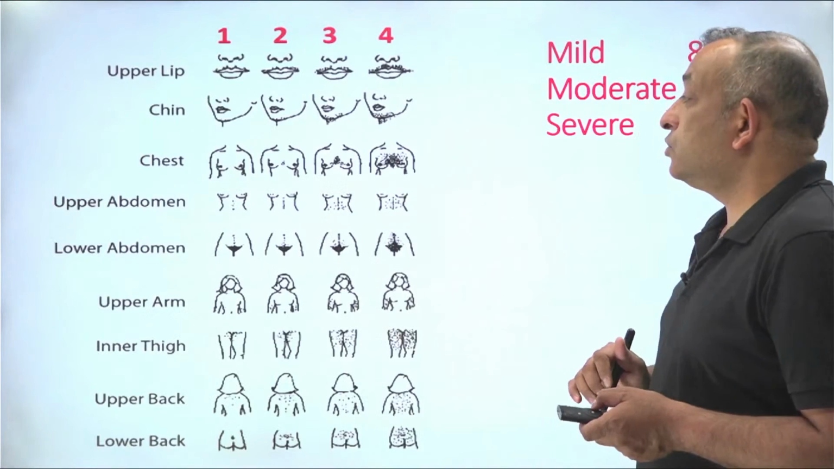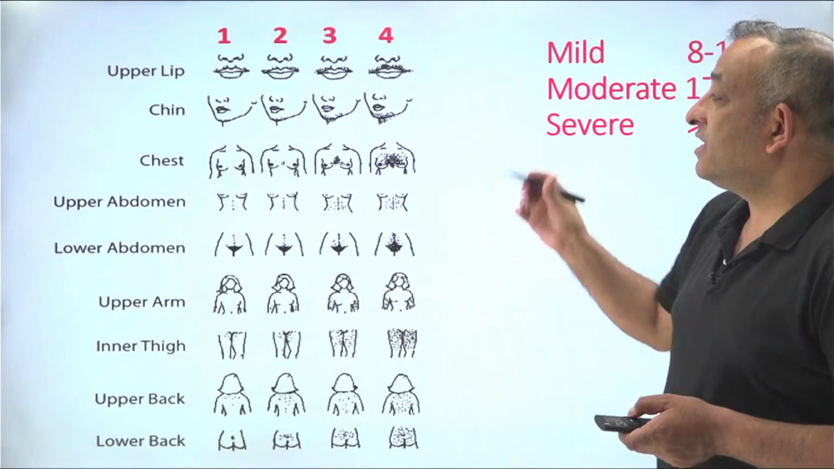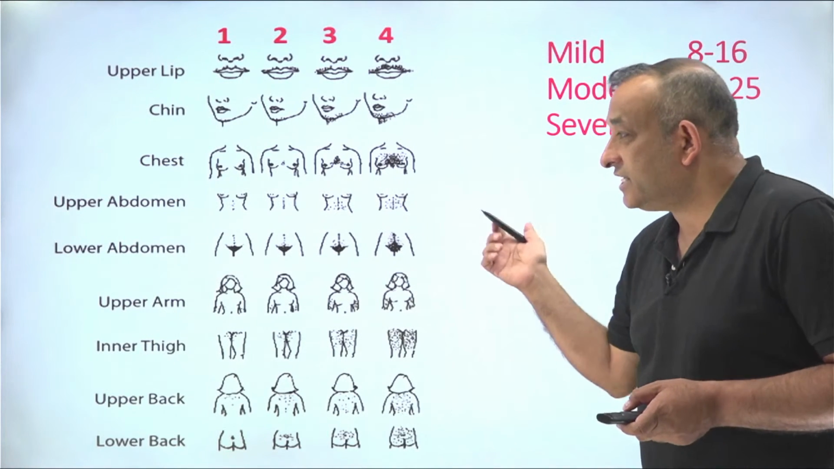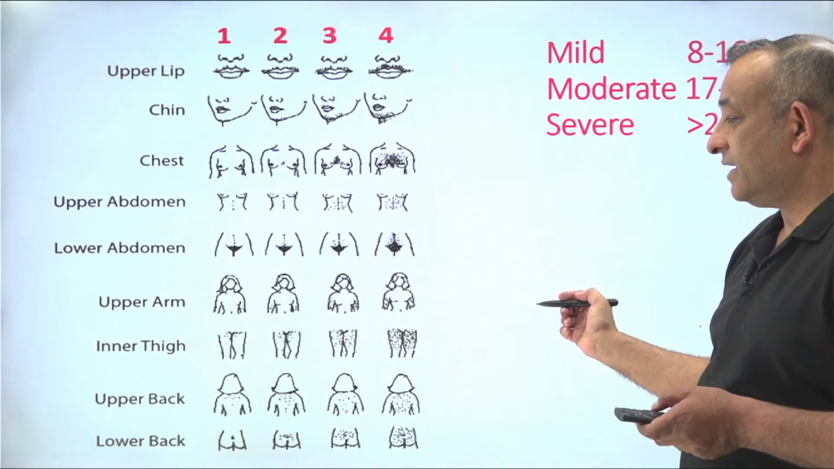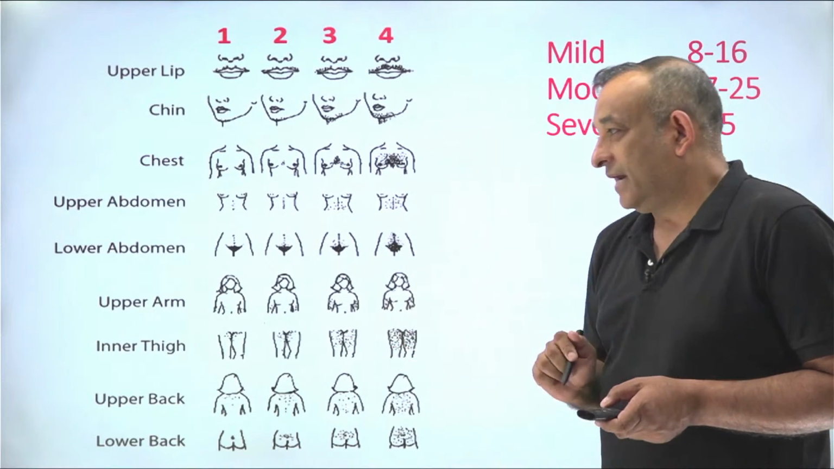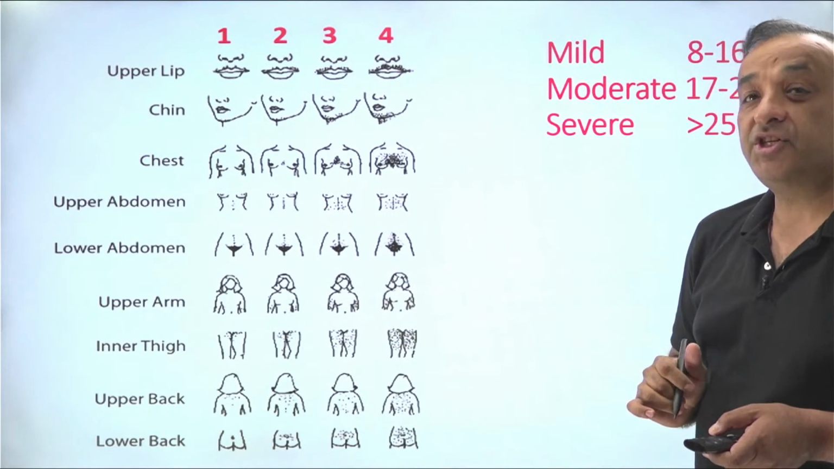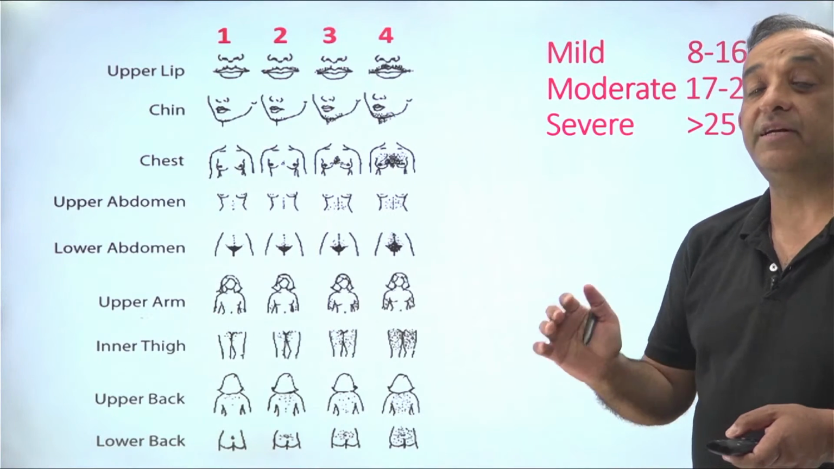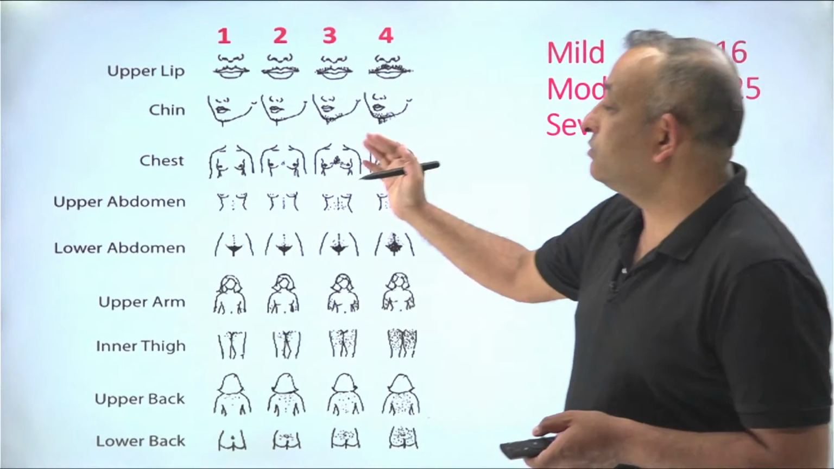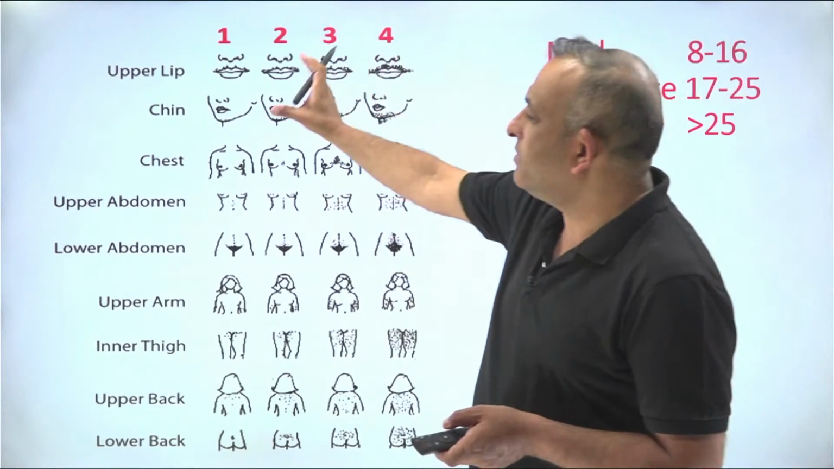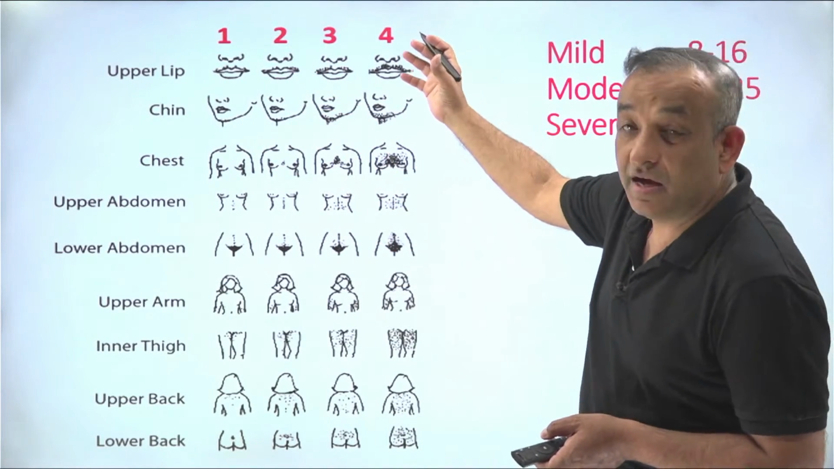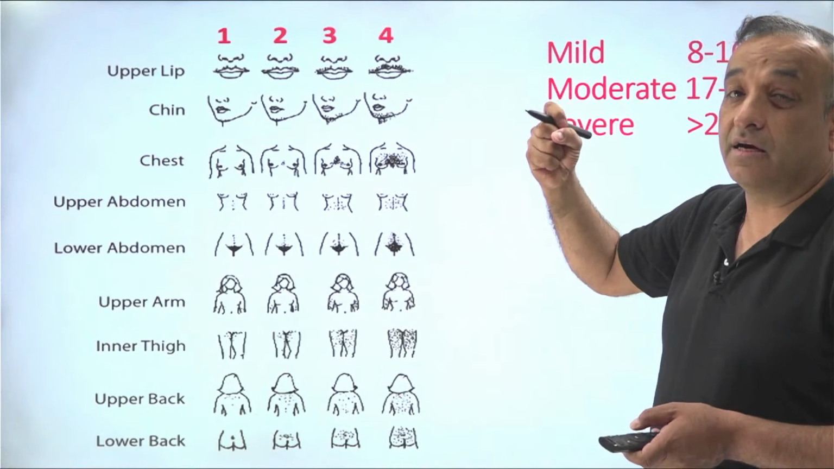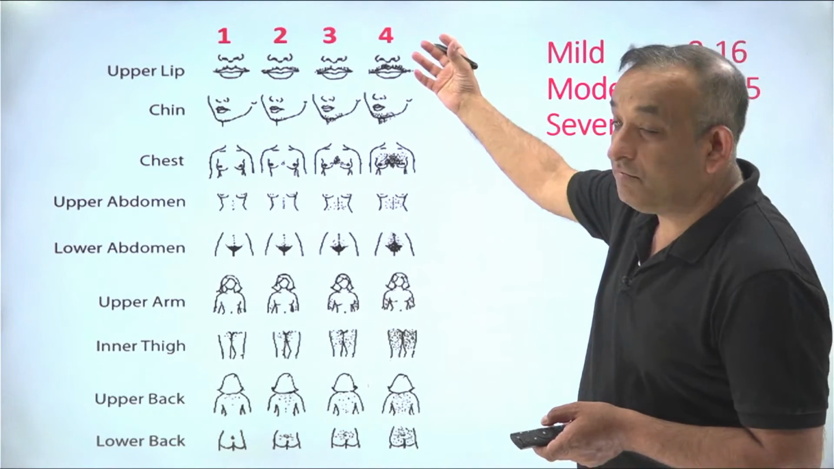All right, so those 9 places I've shown you here: the upper lip, chin, chest, upper abdomen, lower abdomen, upper arm, inner thigh, and upper back and lower back. So these are the 9 areas which are assessed for saying a woman is hirsute or not. So how are we using them? If there is some hair growth on these areas, we give 1 mark. If there is excessive hair growth and thick hair in these areas, then we give 4 points.